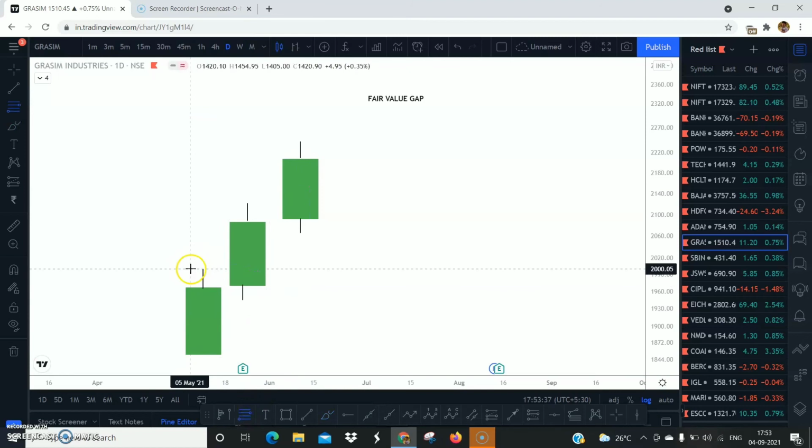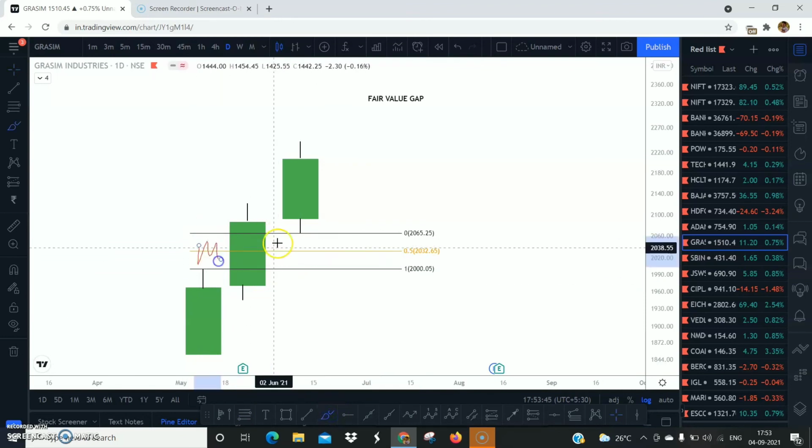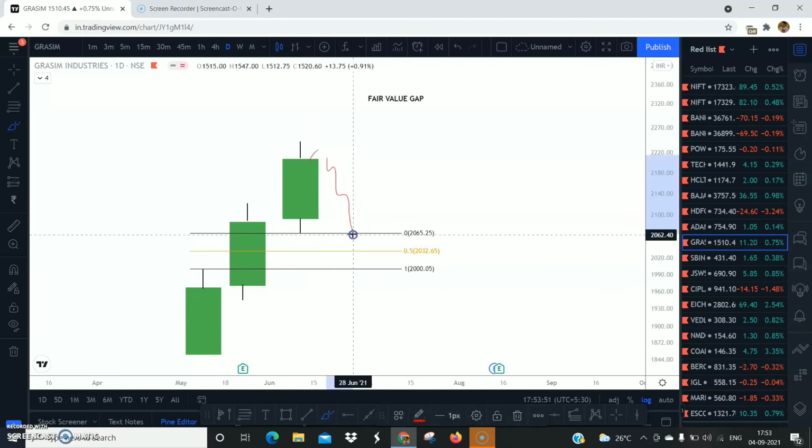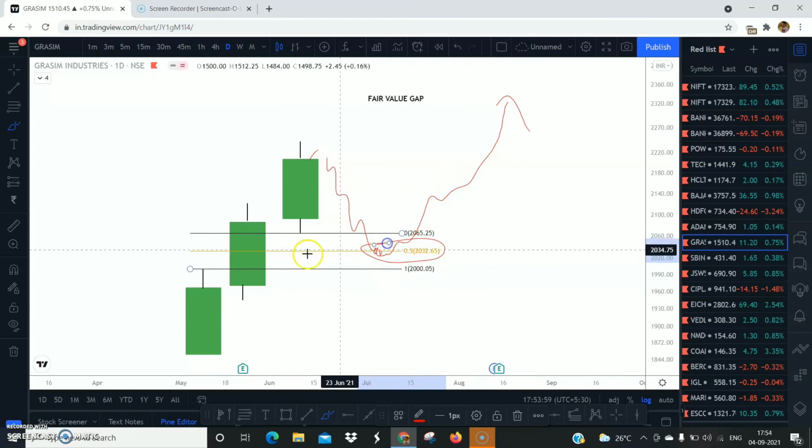So if I mark from this wick till this wick, if you see on the left and on the right, there is no selling by any of the price action. So this area now becomes my fair value gap. The price is very likely to come back here, fill the fair value gap, the sellers will come in, and then the price can move higher. So this 50% area is very important. You have to select from this wick to this wick, and you can expect higher moves. I hope this is clear, guys.